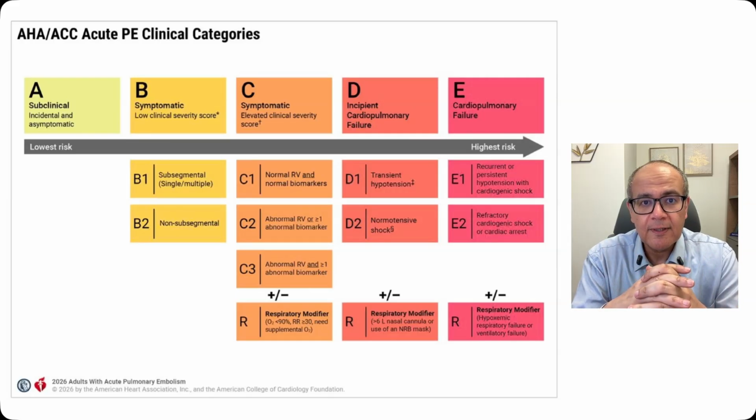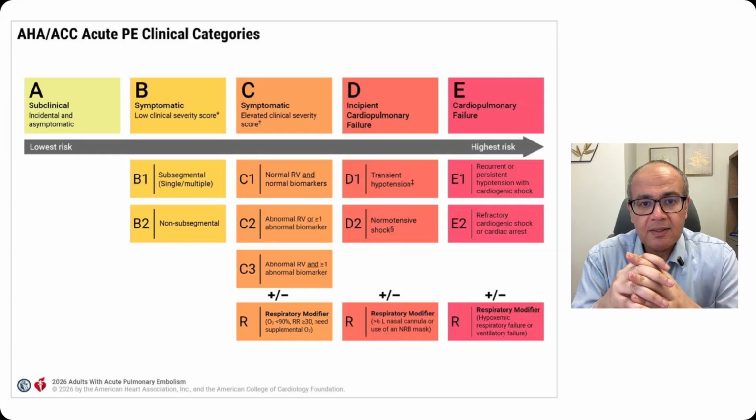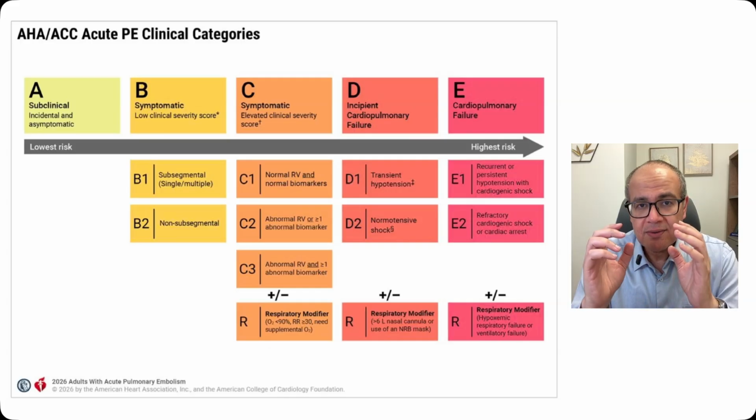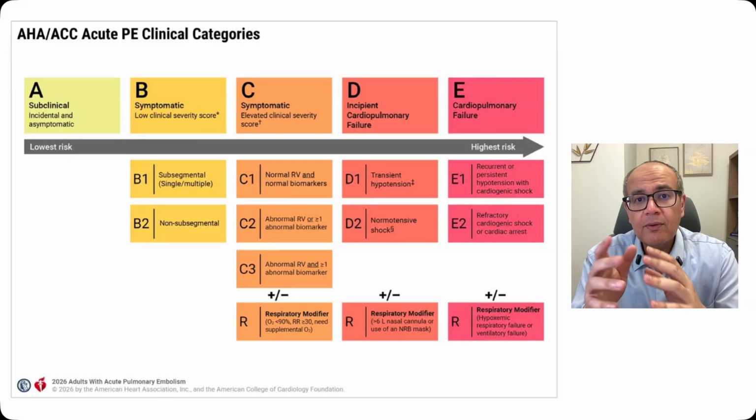And the respiratory modifier is desaturation less than 90% or a respiratory rate more than 30 with a need for supplemental oxygen. D is dangerous pulmonary embolism, where there is transient hypotension or normotensive shock, where we have a rise in the serum lactate, renal hypoperfusion, or reduced cardiac index. And the respiratory modifier for the D is the need for more than 6 liters of oxygen or the use of a non-rebreathing mask. E is the extreme, where we have clear cardiopulmonary failure. This is the highest risk, of course. Mortality more than 30%. E1 is recurrent or persistent hypotension with cardiogenic shock. E2 is refractory shock or cardiac arrest. And the respiratory modifier here is hypoxemic respiratory failure or ventilatory failure.